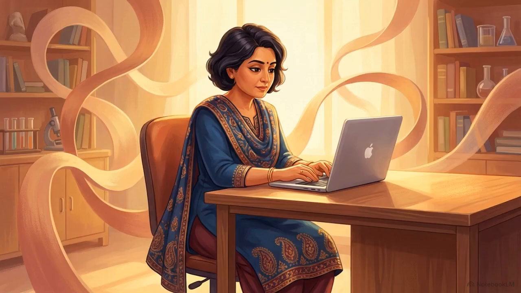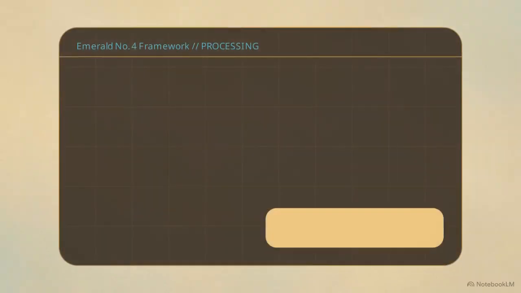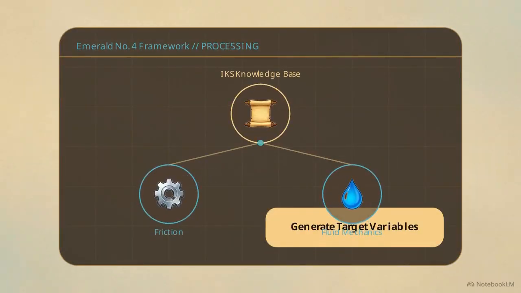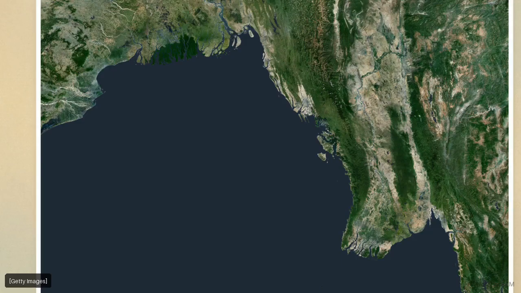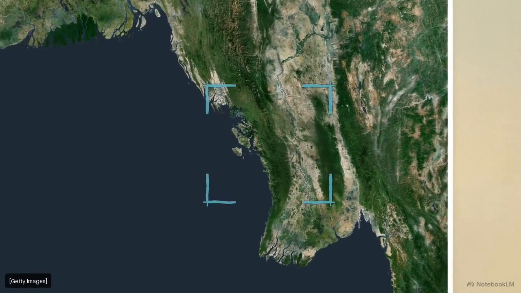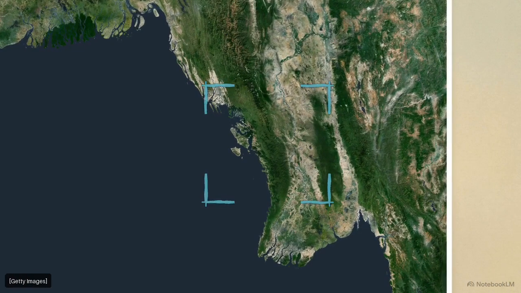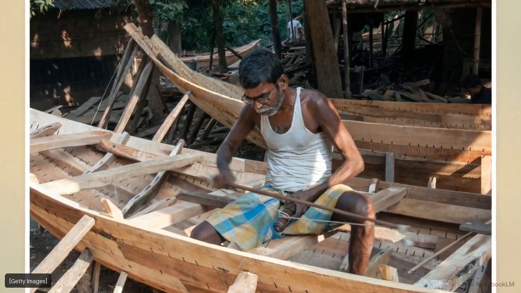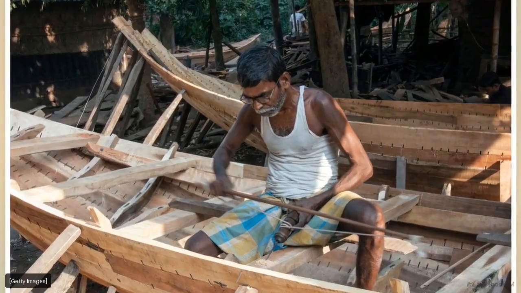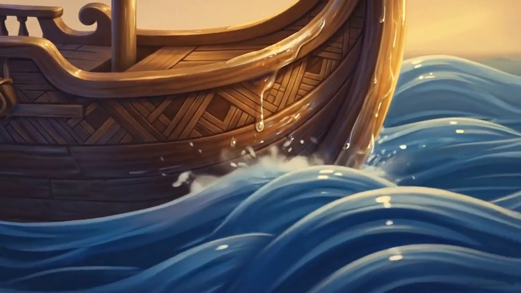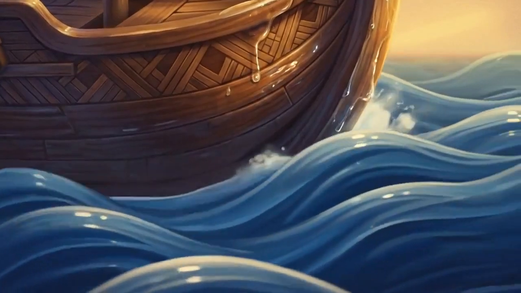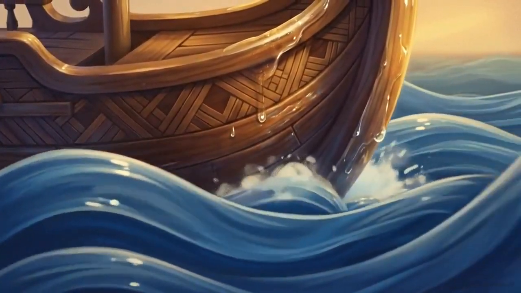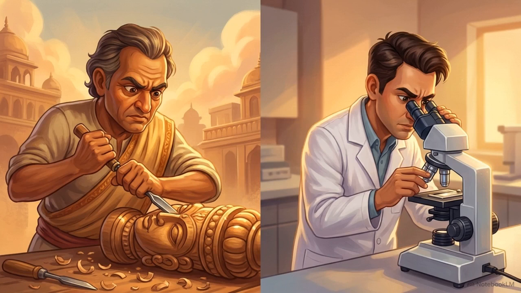With the framework set, Priya tests it. She asks the AI to integrate Indian knowledge systems into an 8th grade lesson on friction and fluid mechanics. The AI delivers. This map highlights the Bay of Bengal, where the system identified a case study in advanced wooden shipbuilding technology. It outlines the specific principles involved. Anonymous engineers used precise wood splicing geometry to reduce water resistance. They applied a natural resin coating, physically reducing friction between the ship's hull and the water surface, achieving the fluid dynamics we study today. The output demonstrates that these ancient artisans were conducting their own forms of experimental physics.